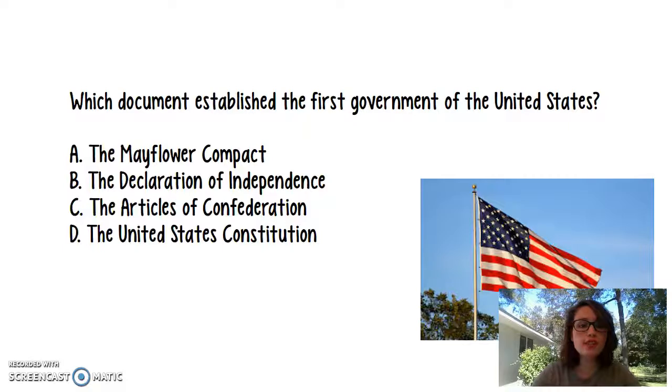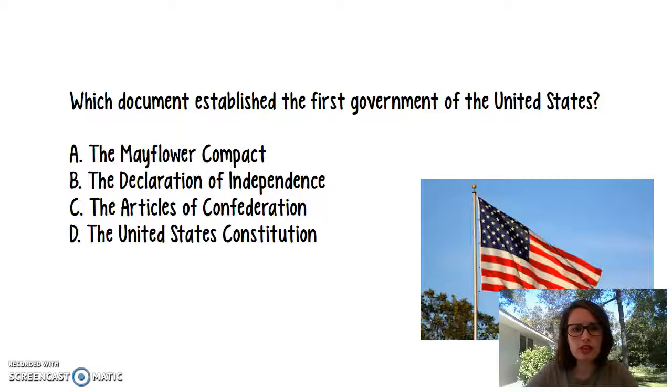Okay, if you chose C, the Articles of Confederation, you are right. All right, so a lot of people are inclined to choose A, the Mayflower Compact. That doesn't really work because the Mayflower Compact was not the first government of the United States, but it was the first government of northeastern North America. If you said the Declaration of Independence, yeah, that's an important document, but basically it's just our breakup letter with Britain. It's not a government of any form.